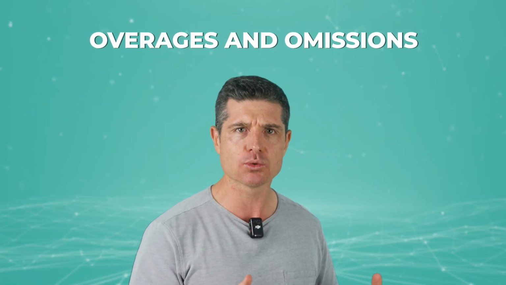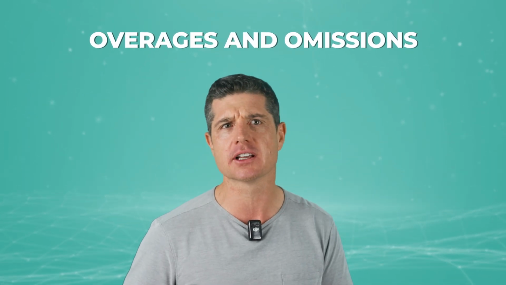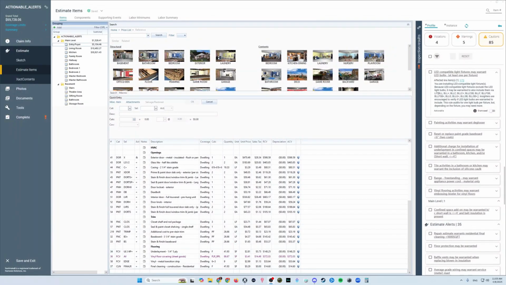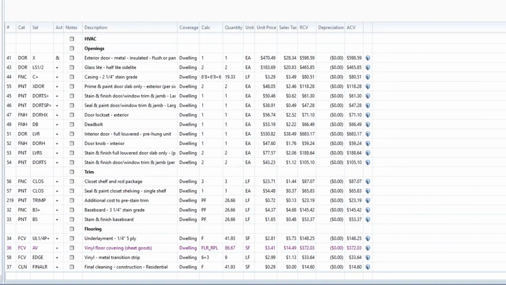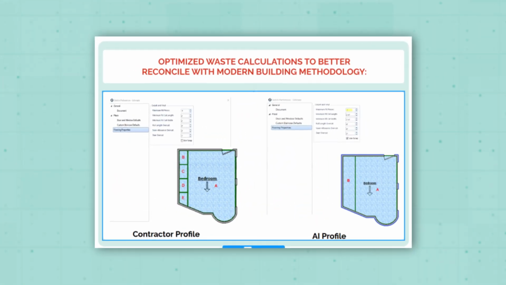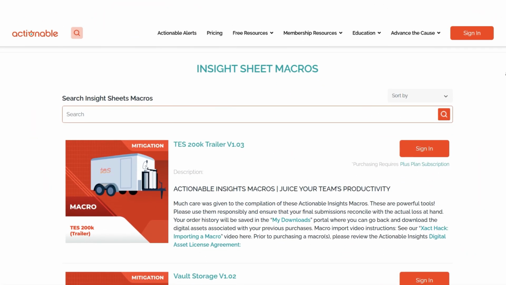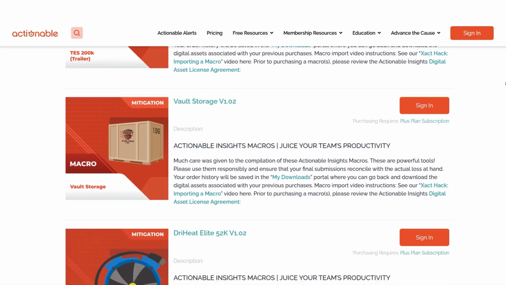And this was done with an eye towards the inclusion of all the warranted line items, nothing more, nothing less. They wanted it to be intuitive. They wanted the product to train their estimators as they worked. They wanted the logic to map the correlations between 17,500 structural line items. They wanted rule sets that are meticulously maintained and immediately respond to changes within the published price list. They wanted optimized waste calculations based on modern construction methodologies baked right into Sketch. They wanted actionable macro suite to ship right with the software.